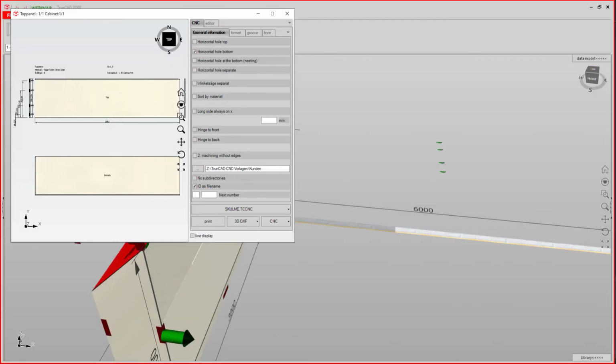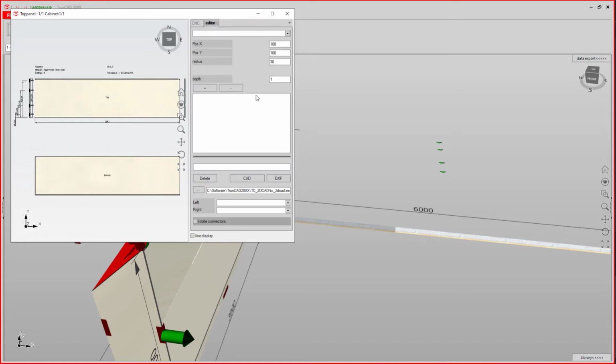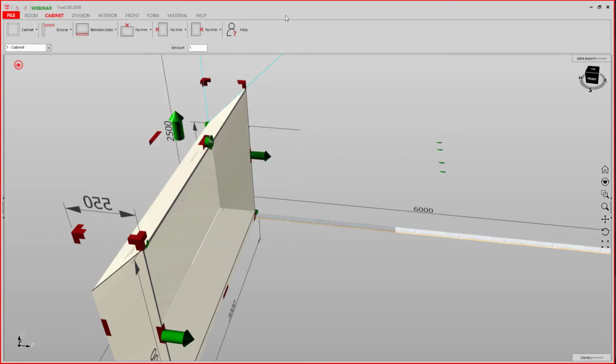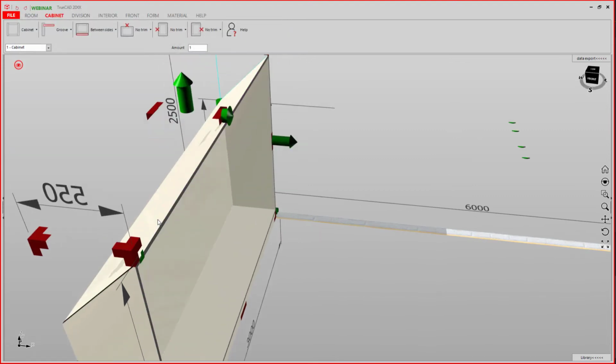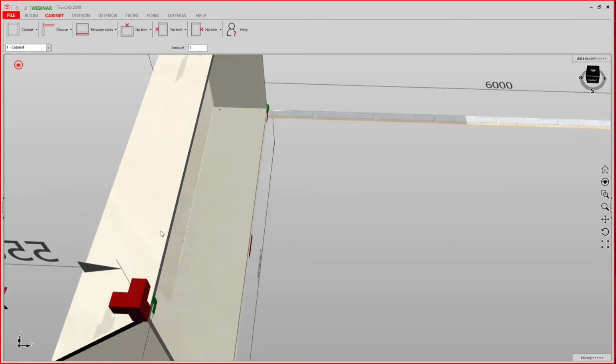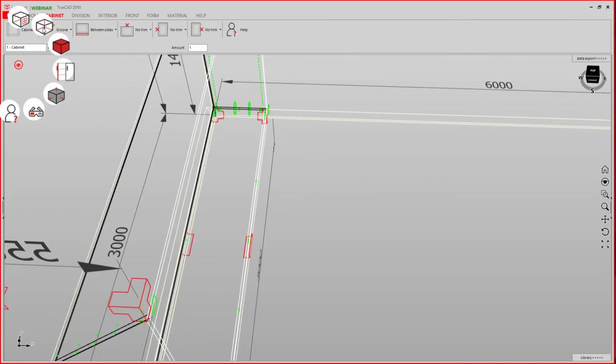Just make a double click on the part, go to Editor, and select your left connector, and close. If you do so, the connector on the angled top panel gets changed.